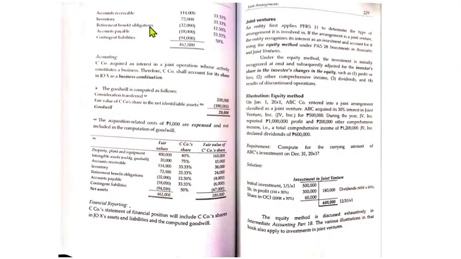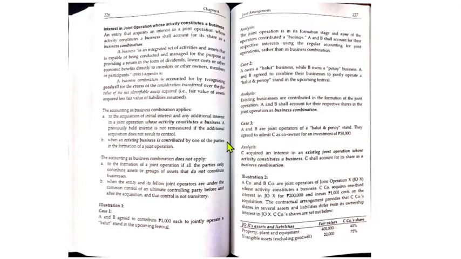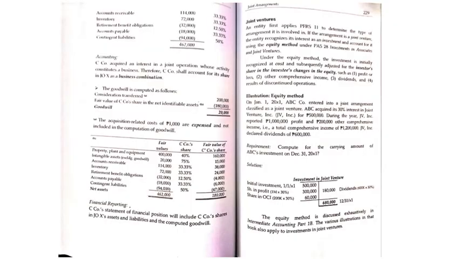So, merong items for PPE, intangible assets. So, may fair value, C company's share, 40% and 75%. May accounts receivable, inventory, retirement benefit obligations, accounts payable, contingent liabilities. Then, merong percentage ng fair values. Tama ba? These are the C company share. Okay, the accounting is C company acquired an interest in a joint operation whose activity constitutes a business. Therefore, C company shall account for its share in JOX as a business combination.